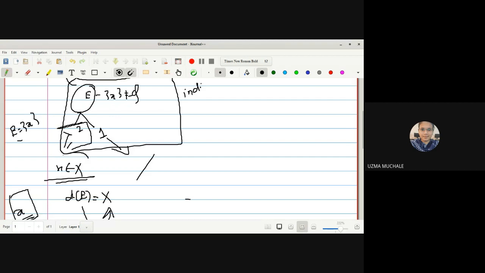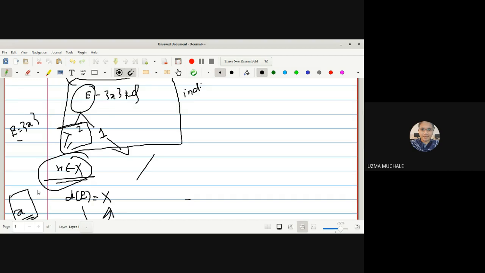We have started with a singleton. This small x is a member of X, and we have written the small x as a limit point of E, and this small x we have selected to be any element, and we have proved that any element is a limit point. And hence for cardinality of E greater than or equal to 2, we can say that every point of capital X is a limit point of E, and hence we can say that derived set of E is capital X.